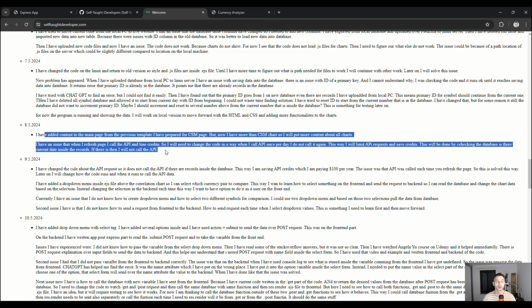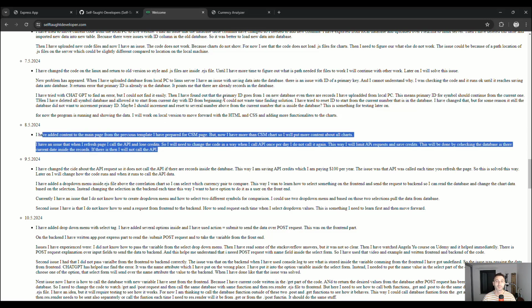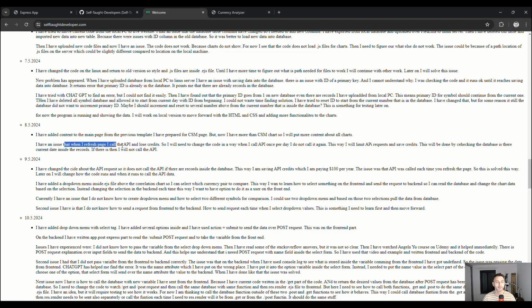When I put the content up there, there was an issue that the CSS files were not loaded correctly, because I think the path I put inside the code is not the same. The public folder is not on the same path on the local machine as it is on the web server.